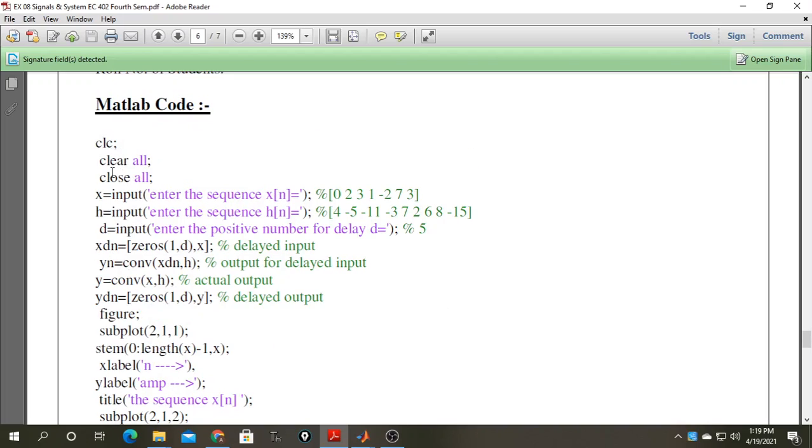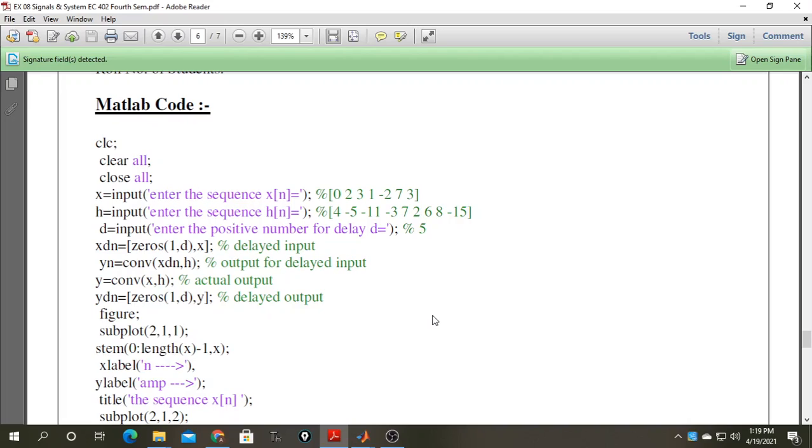So here is our MATLAB code for this system. Here X is the input, H is also an input, and D is the delay. We apply a delay in the form of time. Delay means a kind of change in time.